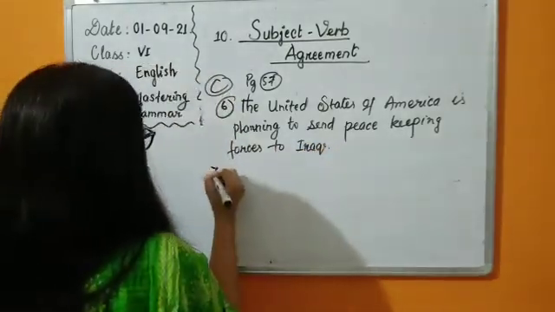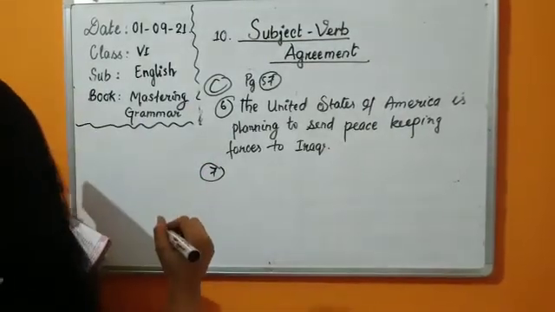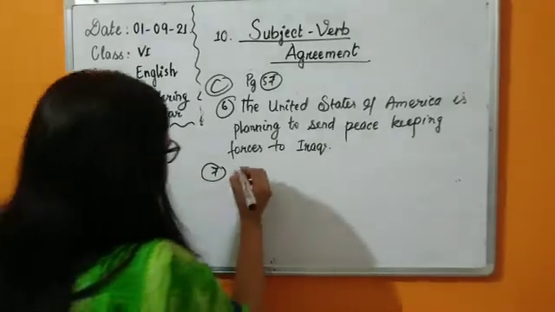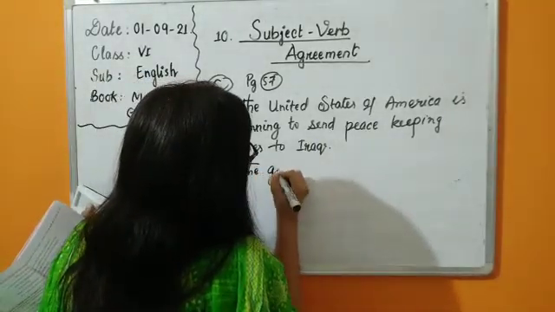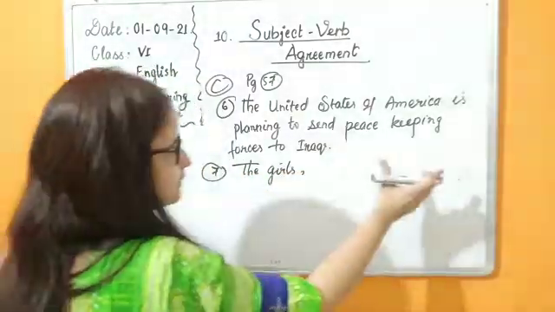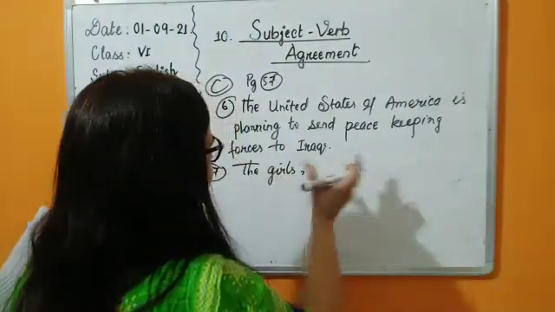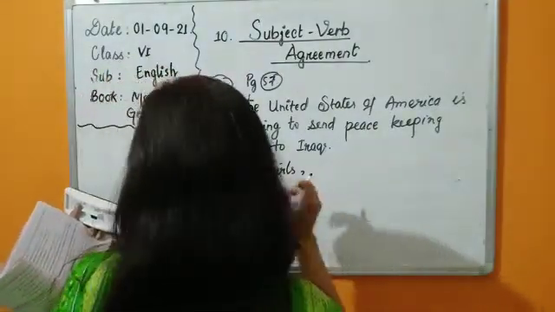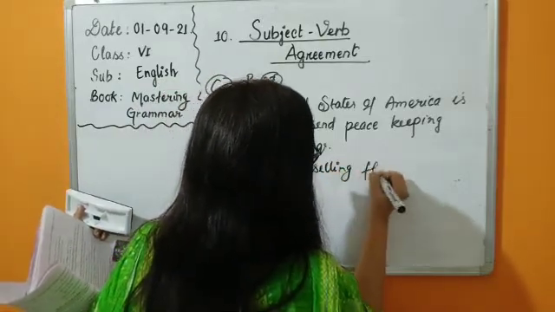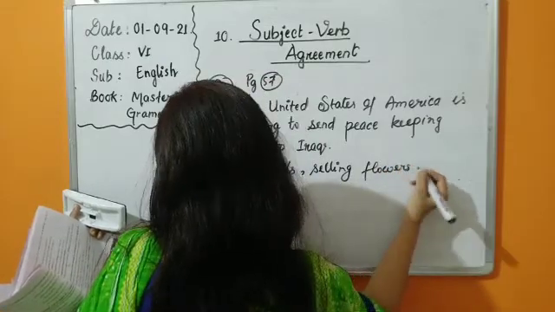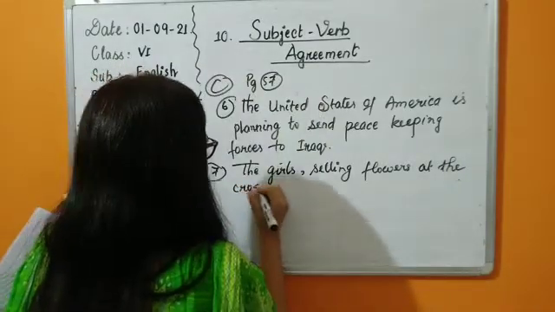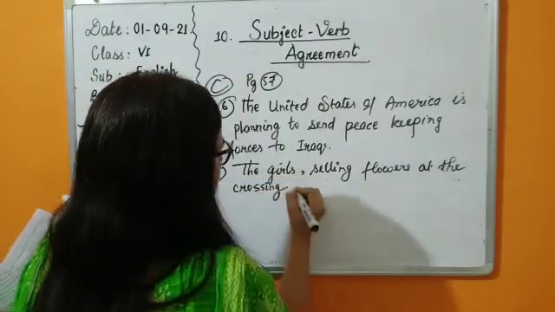Yes. Number 7, the last one of this exercise. The girls selling flowers at the crossing are poor. This needs no correction, it's right, because it has been told that if the subject and the predicate part or the verb is joined with some words, we always consider the subject. The girls selling flowers at the crossing are poor.